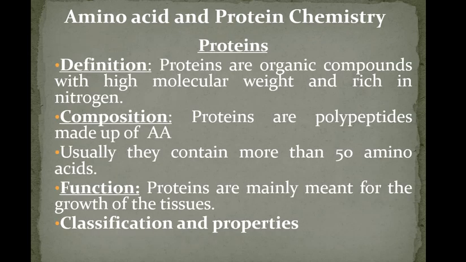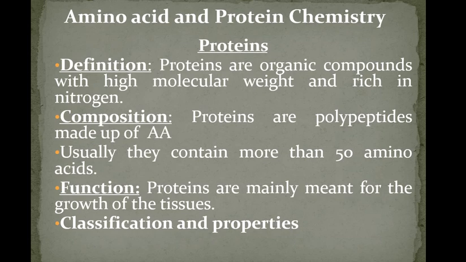Now, with this we have finished the amino acids. I told you 20 amino acids are there. Then these 20 amino acids are classified based on different criteria. All the 20 amino acid names we have seen, and the important property called Zwitter ion and isoelectric pH also we have discussed. Now we will move on to the protein chemistry.